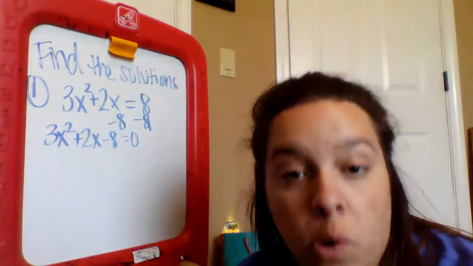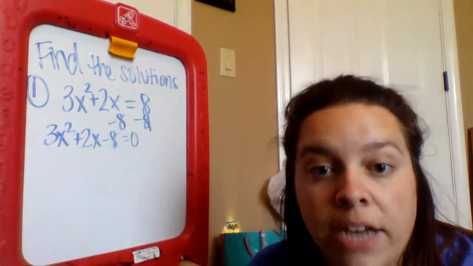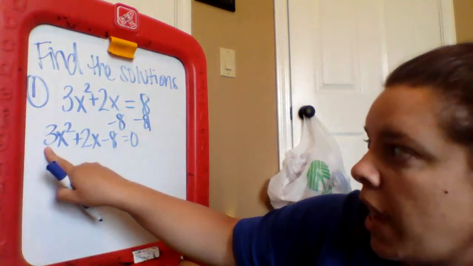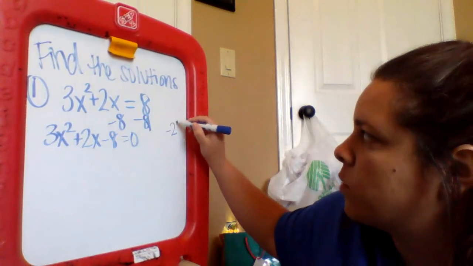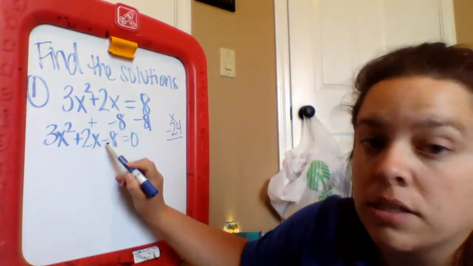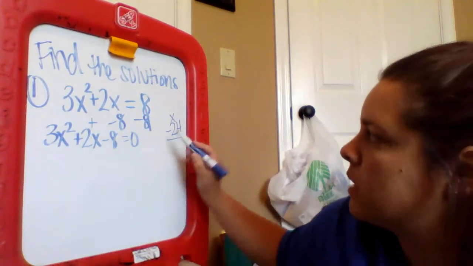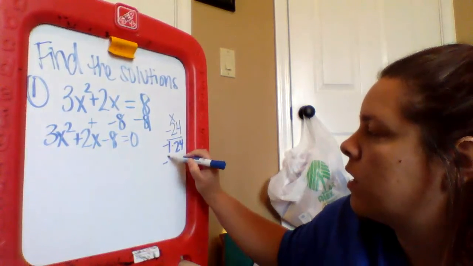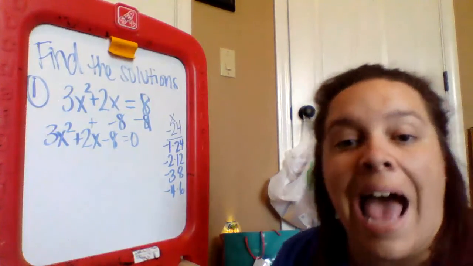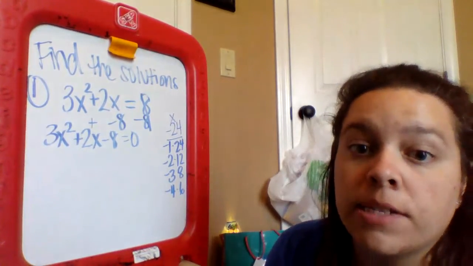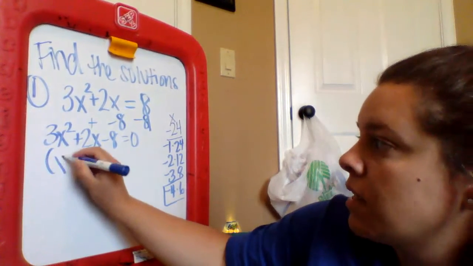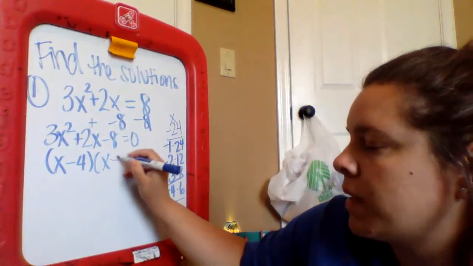So that is step number 1. Step number 2 is to factor. Slide, divide by A, and then bottoms up. So slide, so 3 times negative 8 is negative 24. So I'm multiplying to negative 24, but adding to 2, and they're different signs. Okay, bigger one's going to be positive. Negative 1 and 24, negative 2 and 12, negative 3 and 8, negative 4 and 6. Start adding those together to find the ones that add to positive 2, which is negative 4 and 6. So this is my slide, x minus 4, x plus 6.